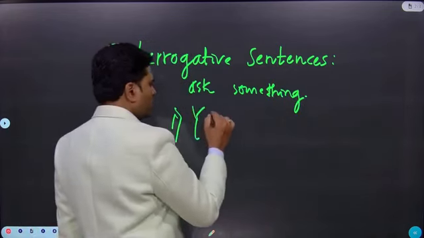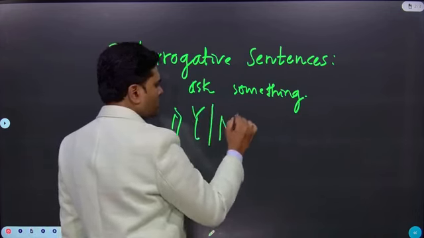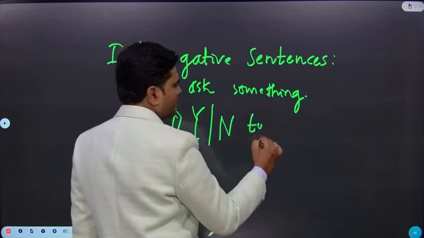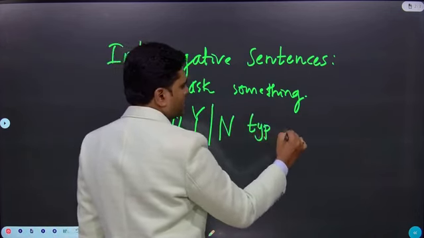First one is do questions, do form questions, or yes or no type question. Also we call it a do form question. What is this do form question? When you ask a question, the answer will be either yes or no.